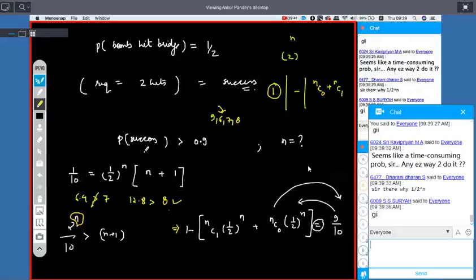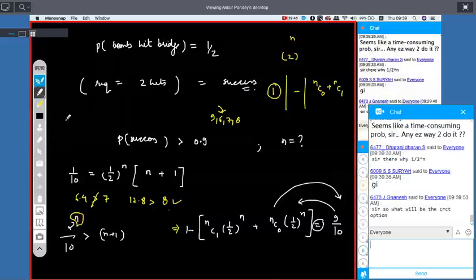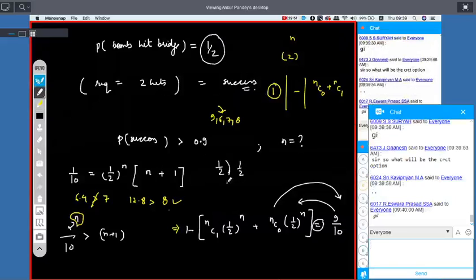By 1 by 2 to the power n, beta, see, the probability of hitting is 1 by 2. So whether it will hit or whether it will not hit, n times, right or not? So the combined format is power n only. Clear?